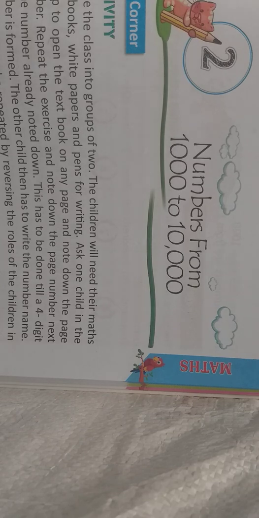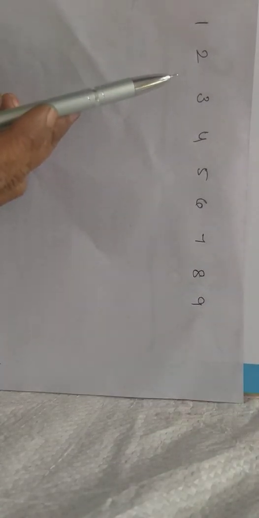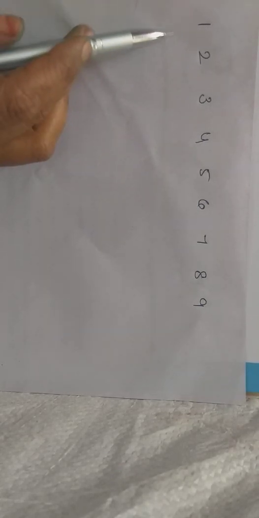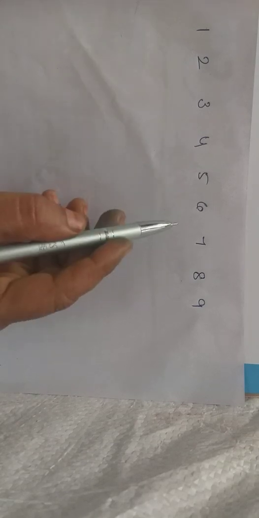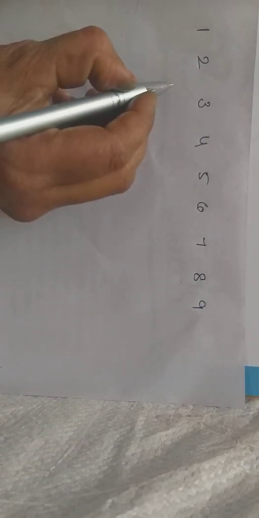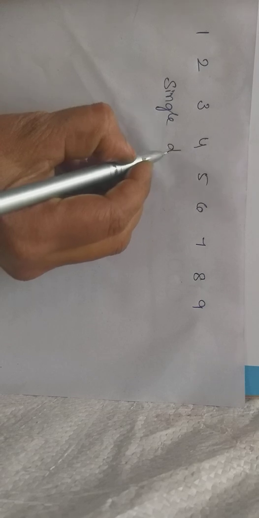Children, do you know from 1 to 9 how many digits we have? See children, here from 1 to 9 numbers are there. How many digits? Observe here. Yes, only one digit is there. So what do we call these? Yes, we call them one digit numbers or single digit numbers.